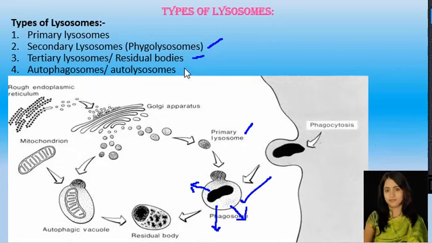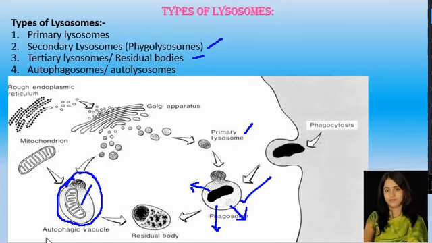Then the fourth one is autolysosomes or autophagosomes. What are these autolysosomes or autophagosomes? So here you look at this is a mitochondria and this is a non-functional, worn-out mitochondria. Now it is to be recycled. Now what happens? A large number of primary lysosomes come and surround this mitochondria. Okay, so now it fuses and forms one vacuole.